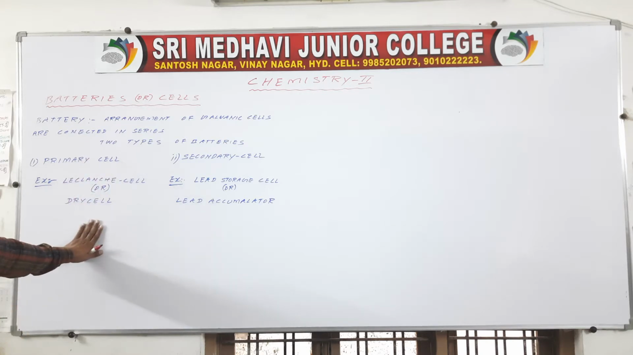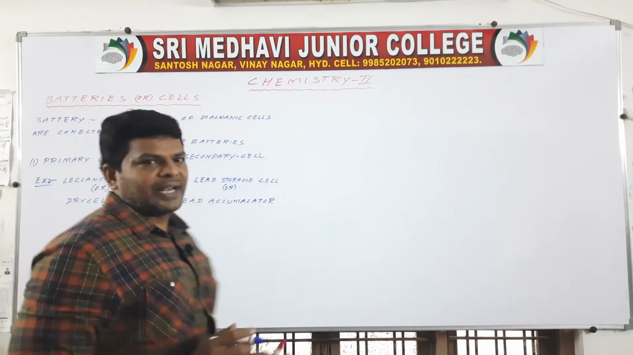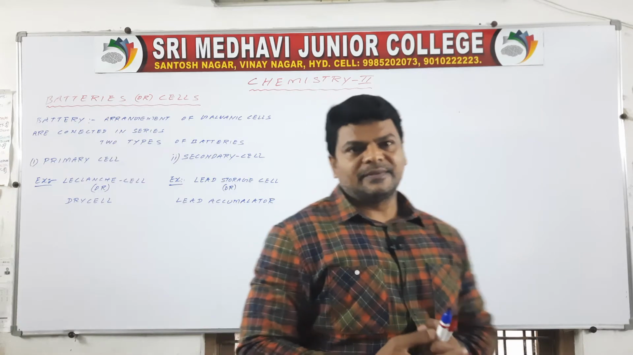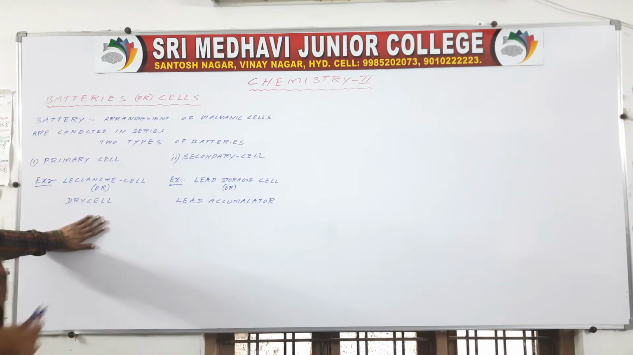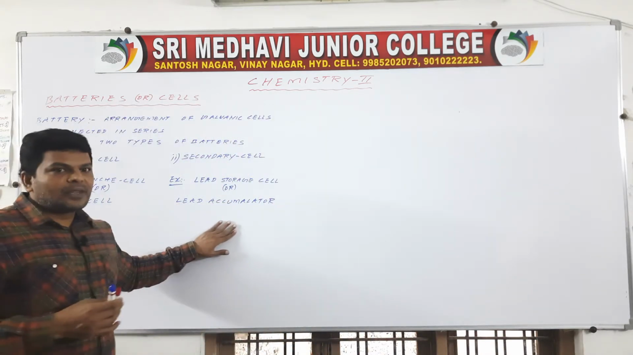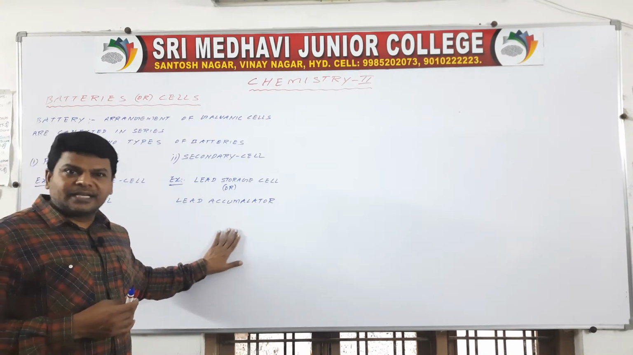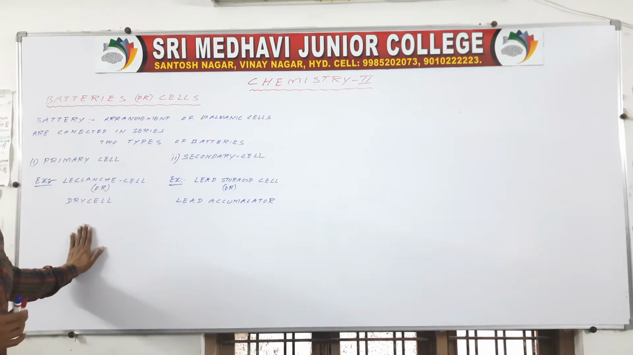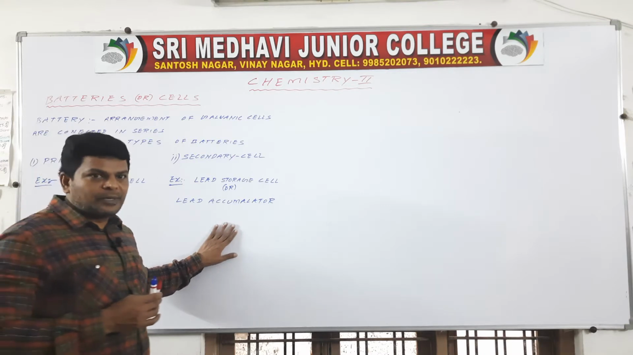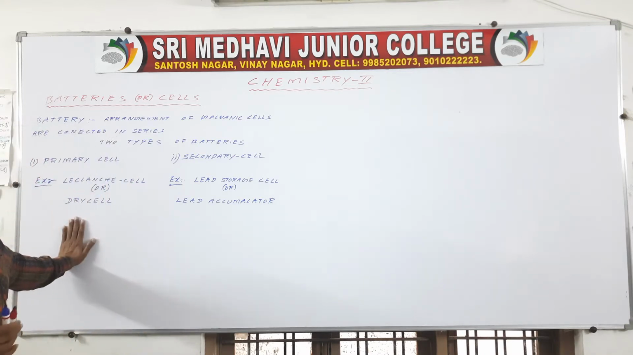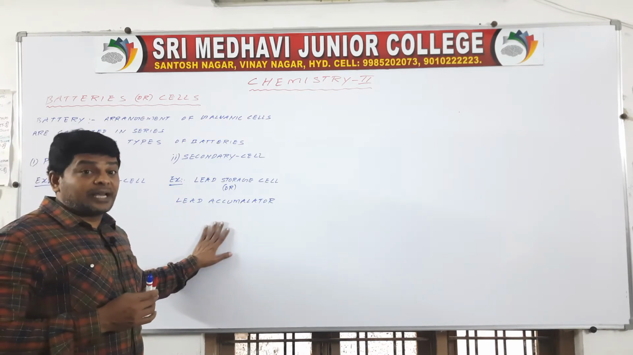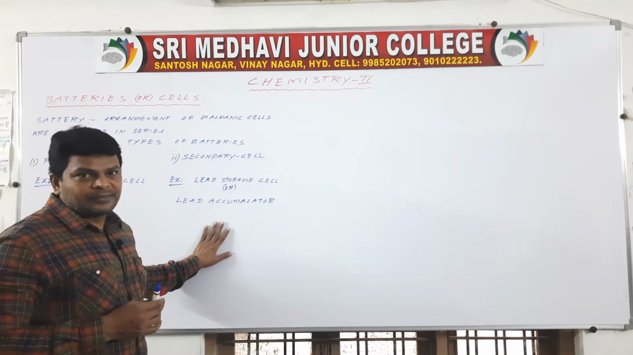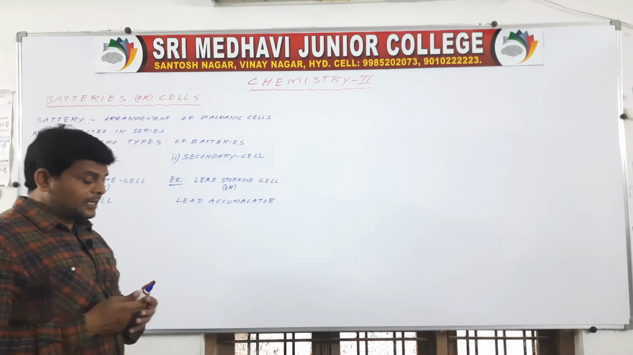In a primary cell only one type of reaction takes place, the forward reaction. It is irreversible. In a secondary cell both forward and backward reactions take place. Here a reversible reaction takes place.